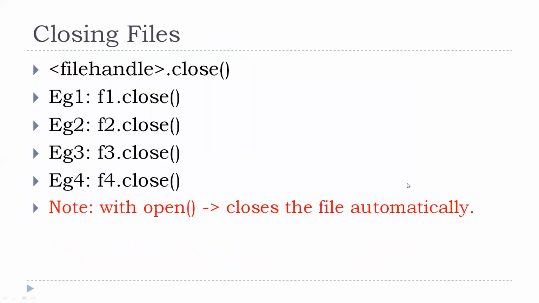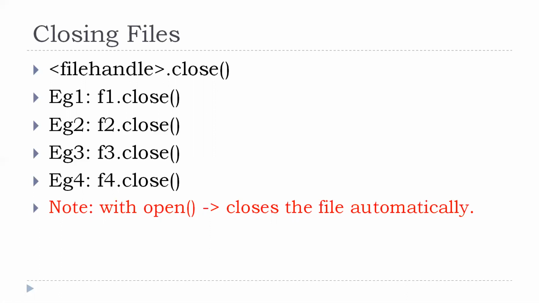Then with respect to close, I have to close only the files which I have opened using the file object is equal to open of the file name. That particular syntax alone, I have to close those types of files.